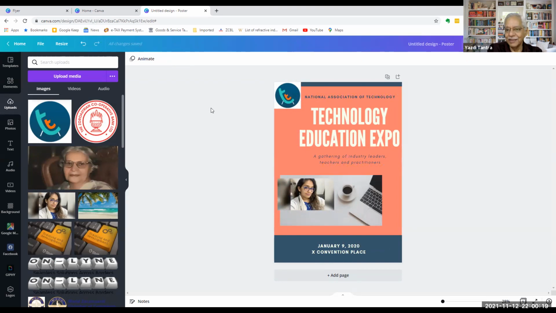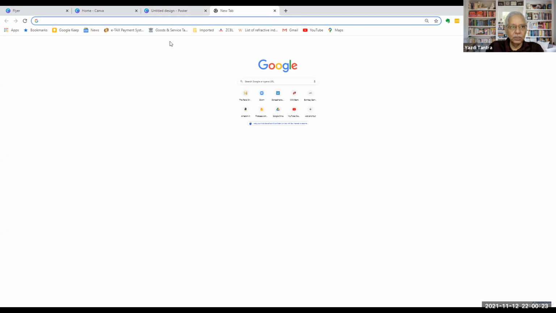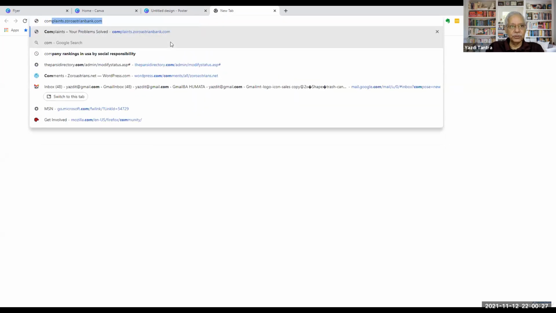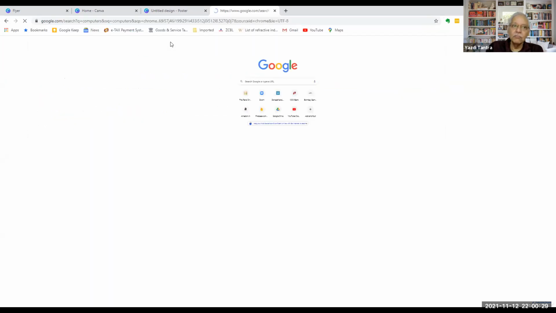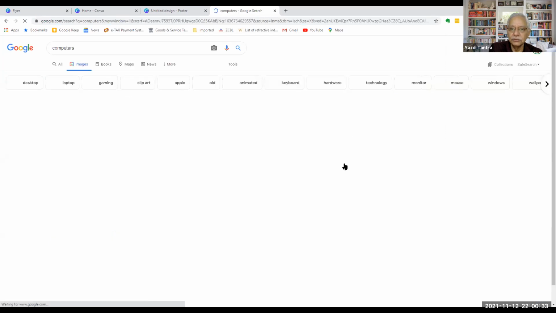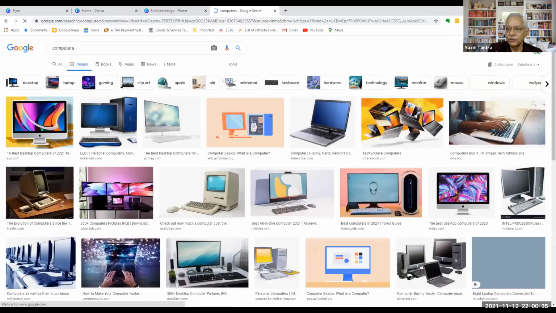Or I am still not very happy with this. So I go to Google, I say computers, and then I go to images, and I like this photo. What do I do?